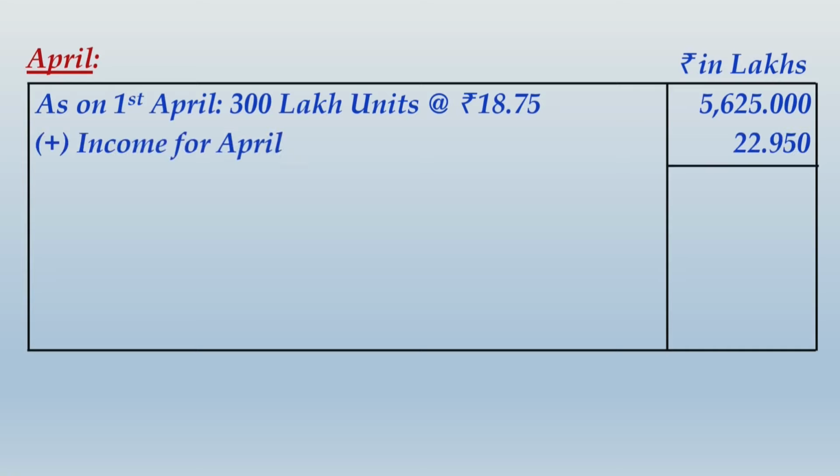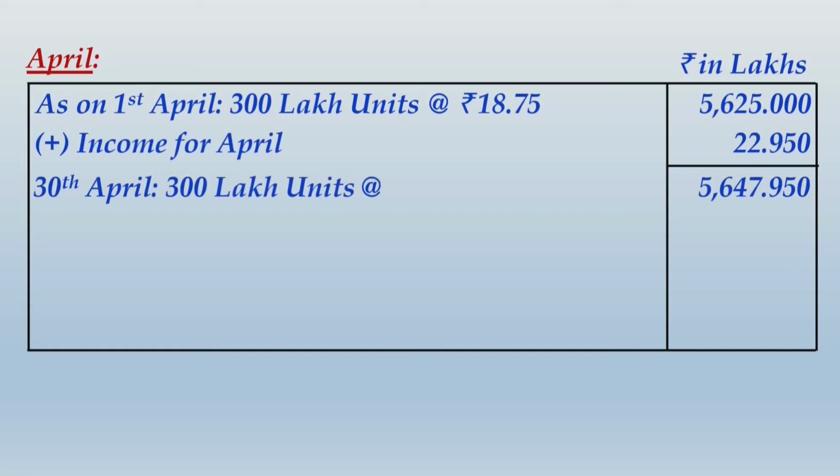To this you add income for April, and what you get on 30th April, the total value of the fund for 300 lakh units will be 5647.950, and this value when divided by 300 lakh units, you will be getting the value per unit. So this calculation what I have placed over there is the kind of value per unit as on 30th April.